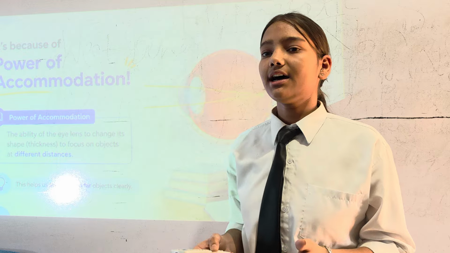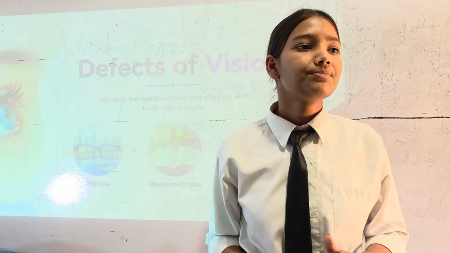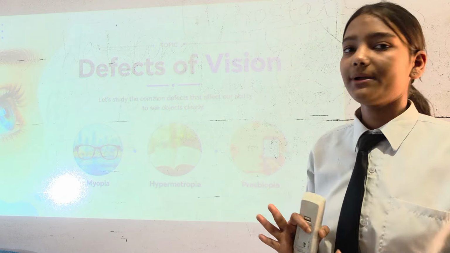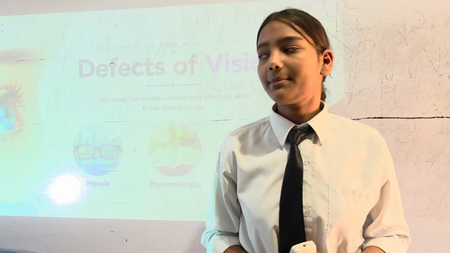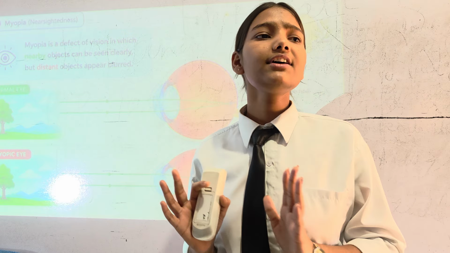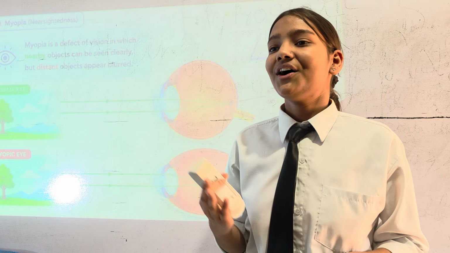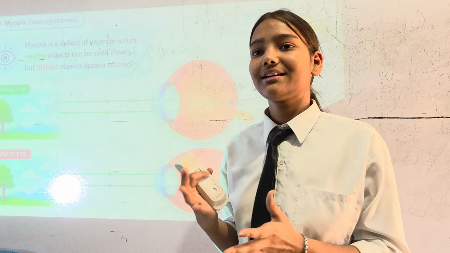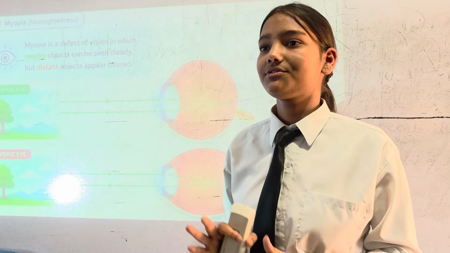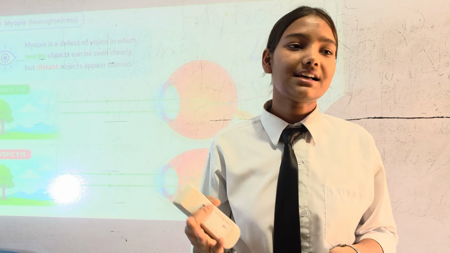Next is all about the defects of vision in our eyes. There are three kinds of defects: myopia, hypermetropia and presbyopia. Let's learn about myopia in today's class. It is a very common defect. There is one girl here who is wearing glasses, Sanya, who has glasses with power, right?